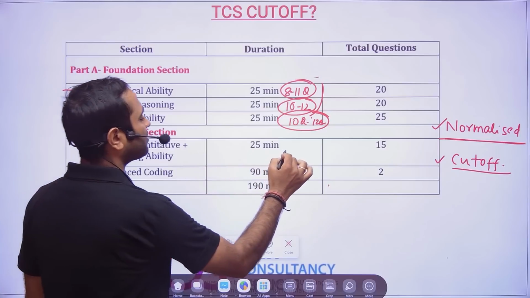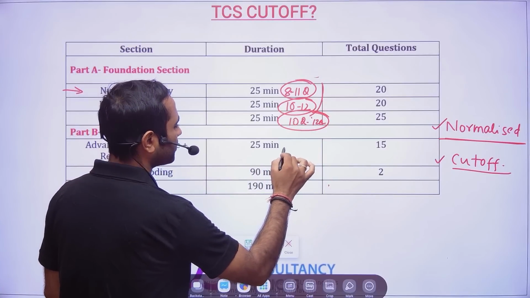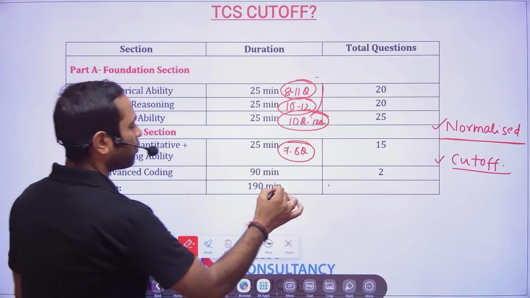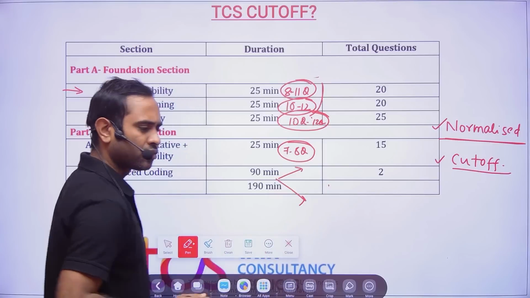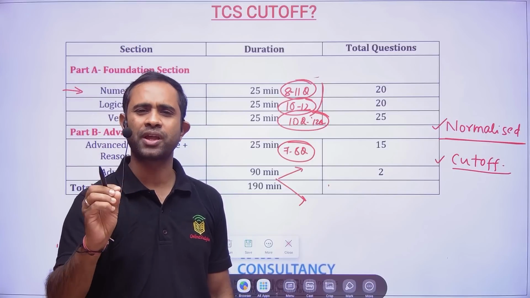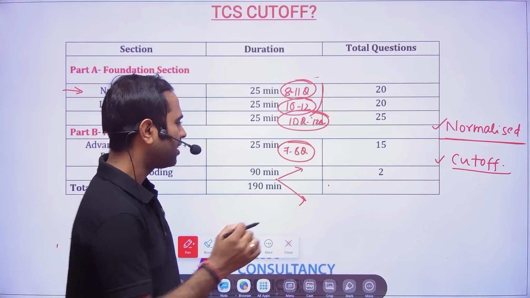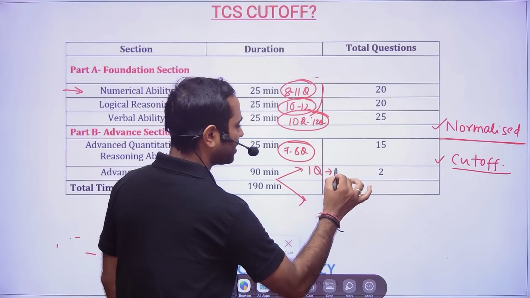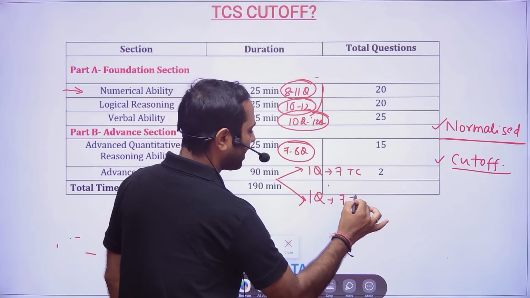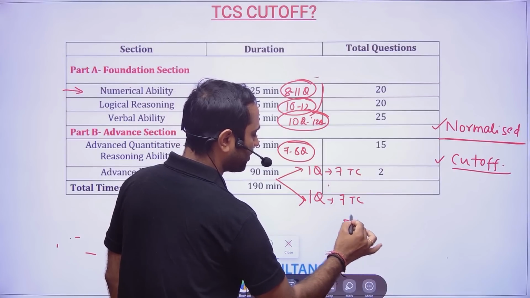Advanced aptitude, this time out of 15 questions, they will definitely be looking at 7 to 8 questions. Advanced coding question: this year I have seen very few students who have done more than 7-8 cases. In every question there will be 7 test cases, okay? And very rarely have I seen people crossing 7+ test cases.